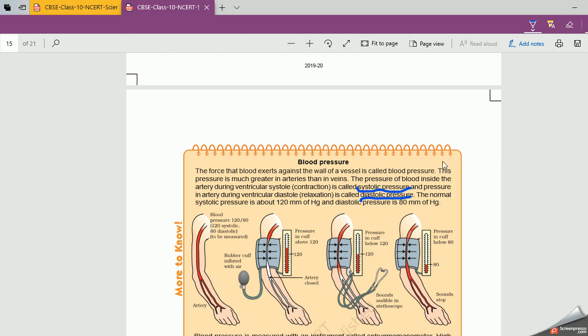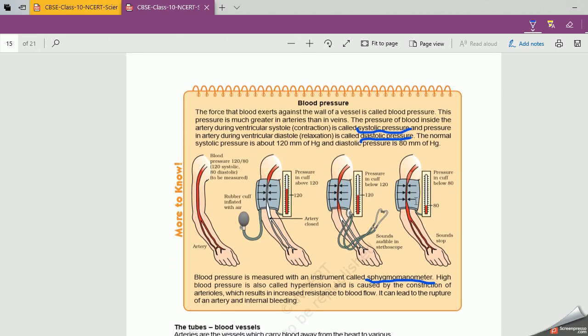Now, this blood pressure is of two types. One is systolic and another one is diastolic. Systolic, as you know, is known as high blood pressure, and the diastolic is known as low blood pressure. So what is your normal blood pressure? It is about 80 to 120 or 90 to 120. Normal blood pressure, low should be between 80 and 90 and high should be 110 to 120, not more than that. Right? These are the two types of blood pressure.